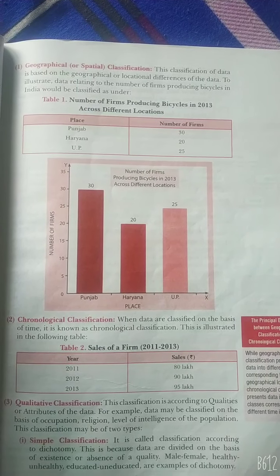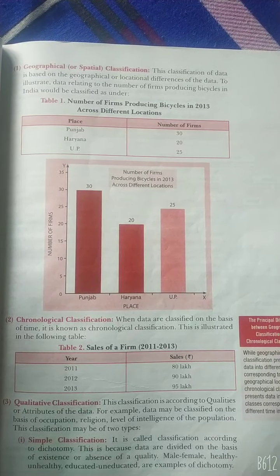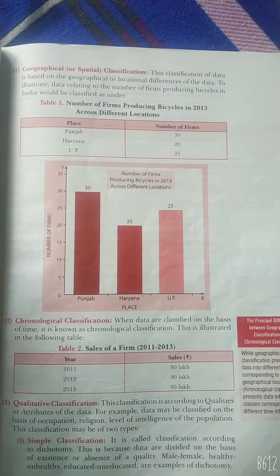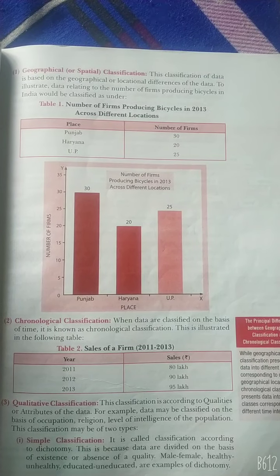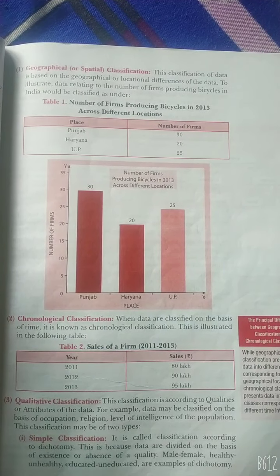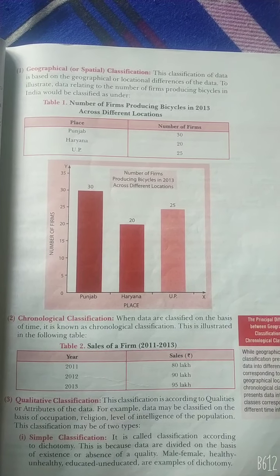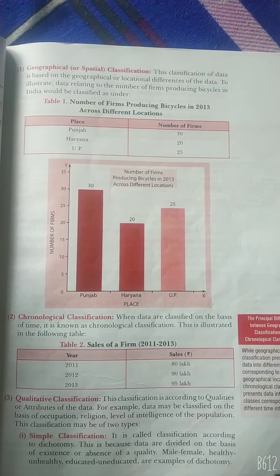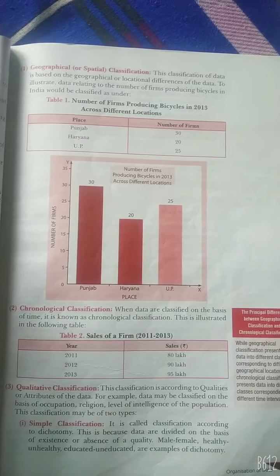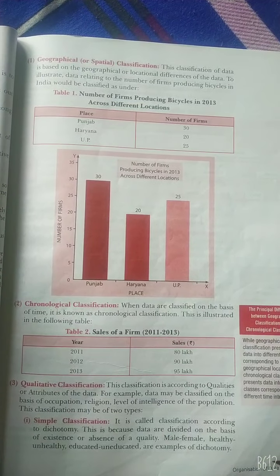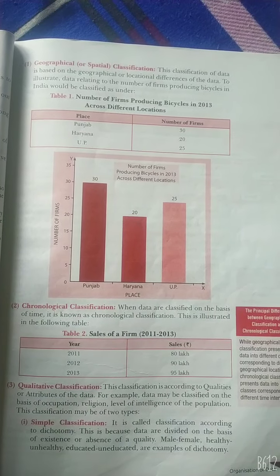And next, chronological classification. When data are classified on the basis of time, it is known as chronological classification. For example, here you can see the sale of a firm: year 2011, 80 lakh; 2012, 90 lakh; 2013, 95 lakh. So here is the example of the chronological.